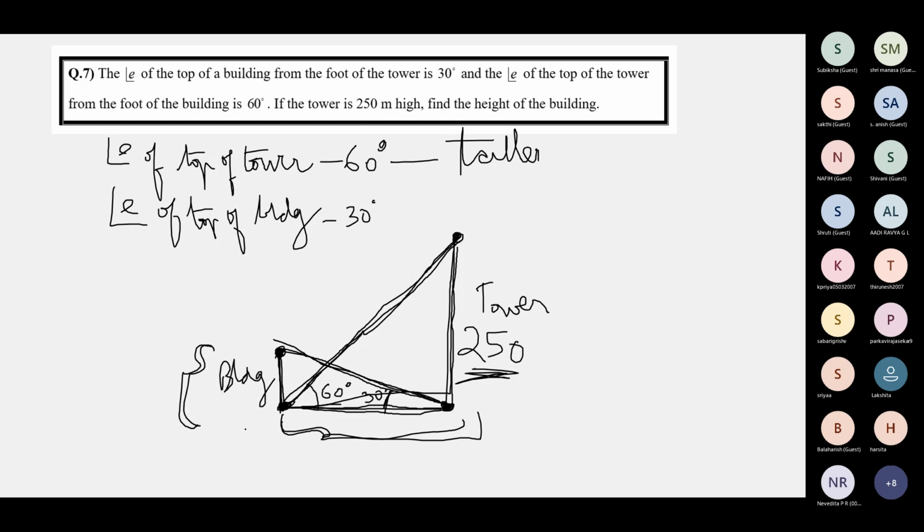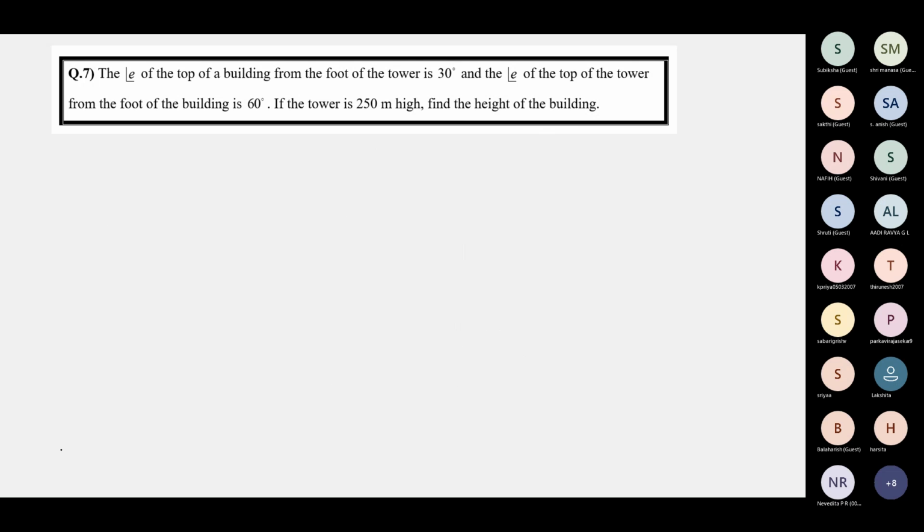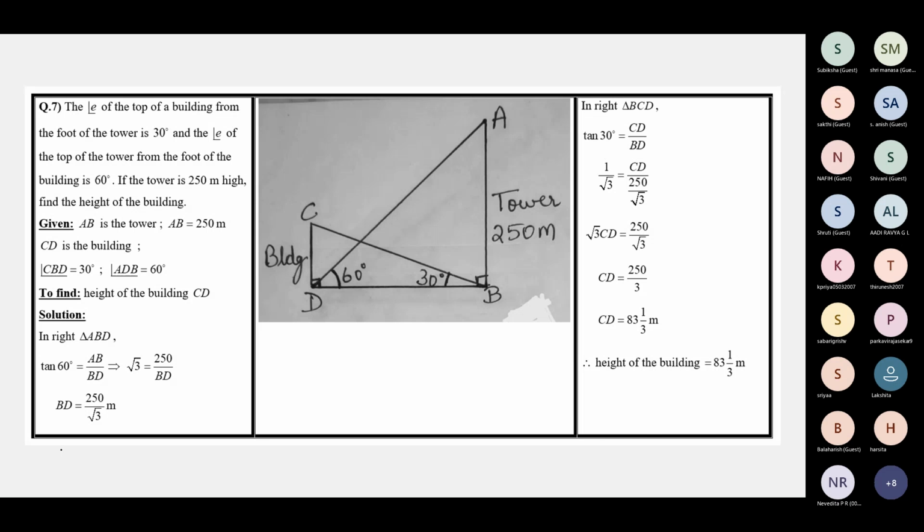First, take the triangle where you know one angle and one side. So we know 60 degrees and 250 meters from one triangle. Using that, we can find this side. And then using 30 degrees and what we just found in the small triangle, you can find the height of the building. In this situation, wherever the elevation is greater, that structure is taller.